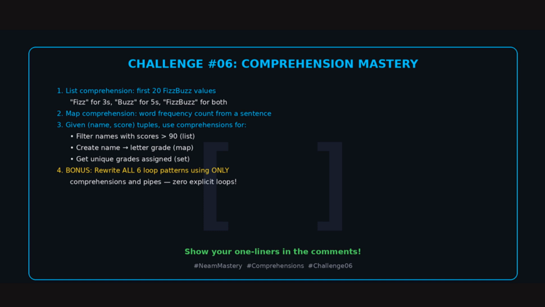First, first 20 squares in a single list comprehension, 20 values. Second, word frequency as a map comprehension. Third, given student data, use three different comprehensions for three different results: a filtered list, a map, and a set. And the ultimate bonus, rewrite all six loop patterns from this video using only comprehensions and pipes, zero explicit loops. Show me your most elegant one-liners in the comments.